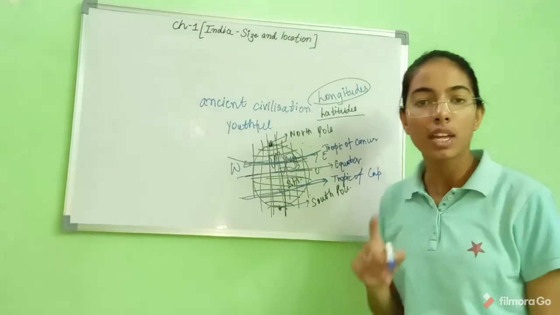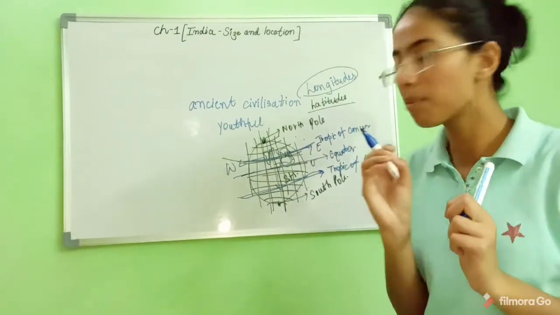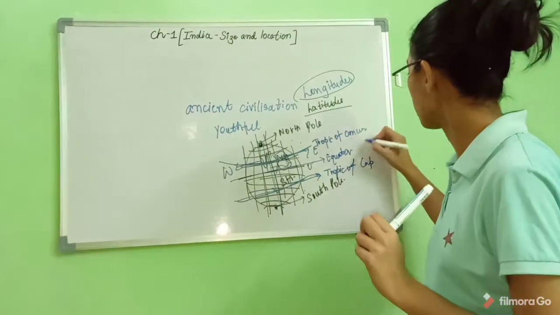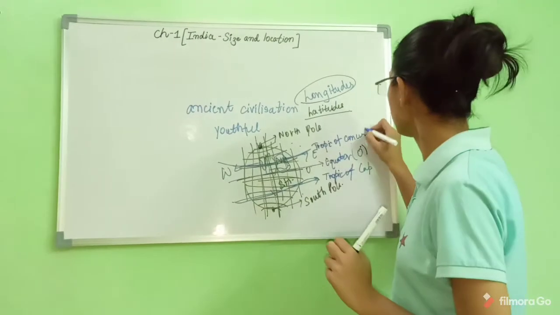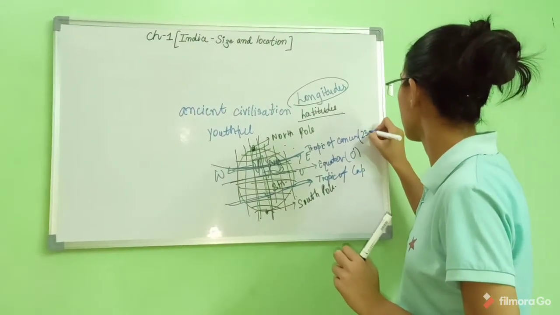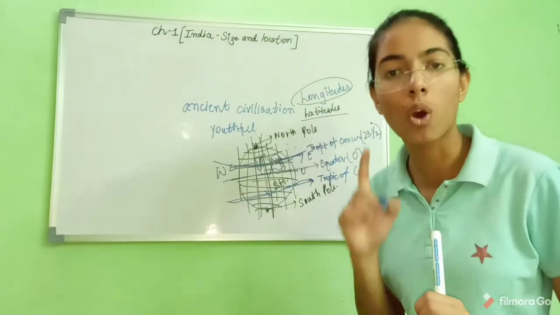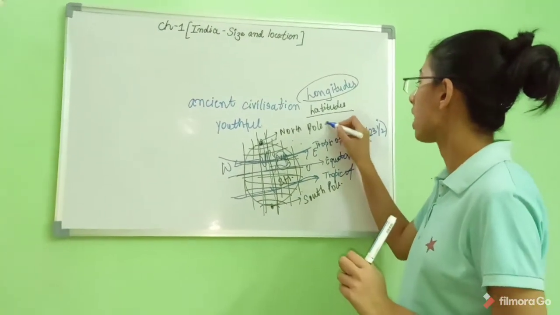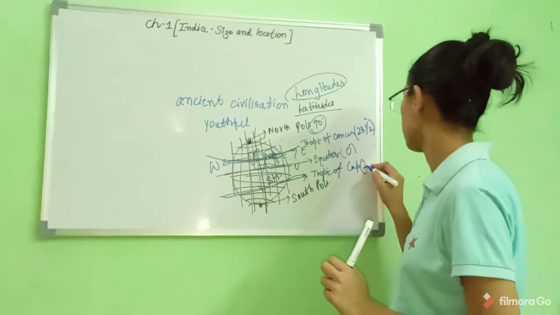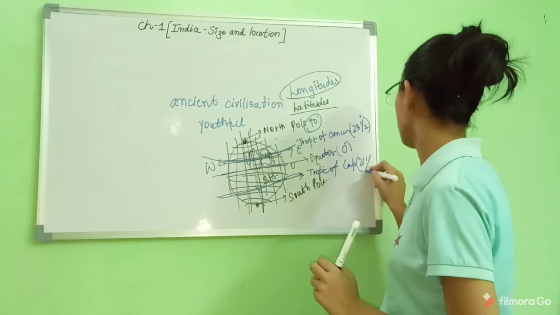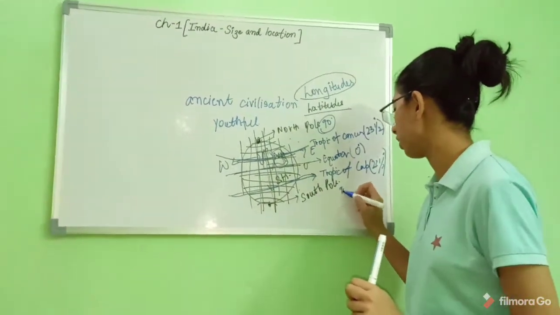Now, let us deeply study the location of these points. The equator is at 0 degrees, isn't it? The Tropic of Cancer is at 23.5 degrees north. The North Pole is directly at 90 degrees. The Tropic of Capricorn is at 23.5 degrees south, and the South Pole is again at 90 degrees.